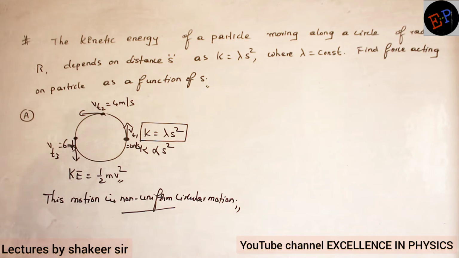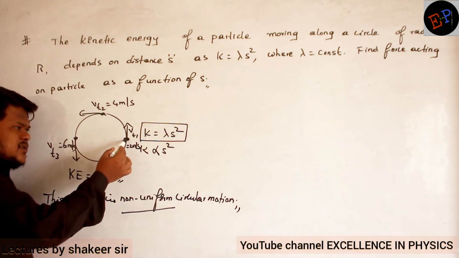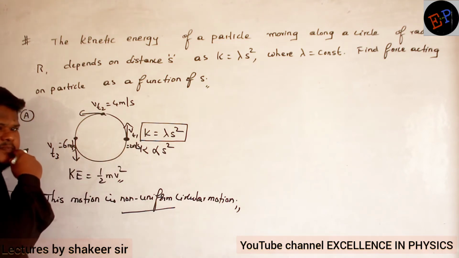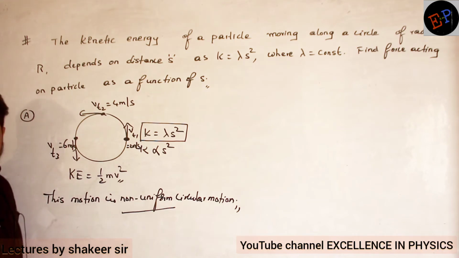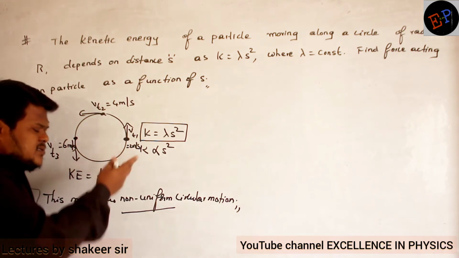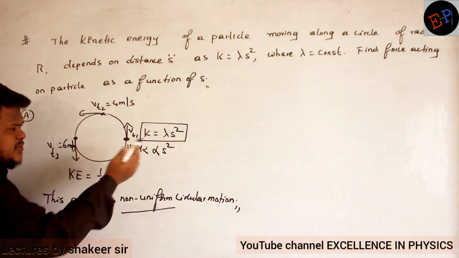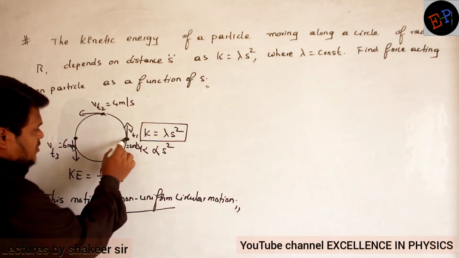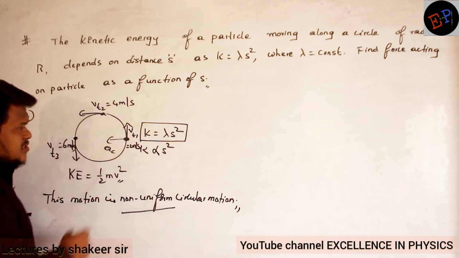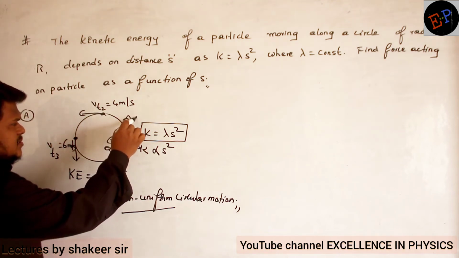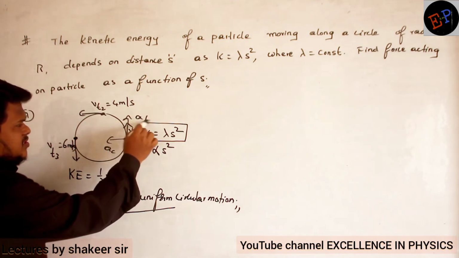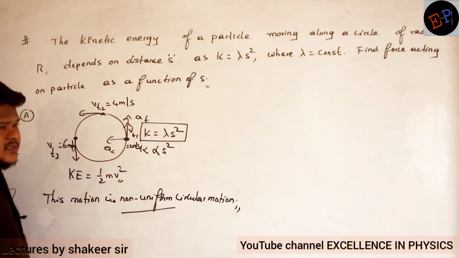So in non-uniform circular motion, this body will experience how many accelerations? Three? Angular acceleration is also present, but that doesn't come under acceleration of a particle. Clear? So this body will experience two accelerations. What are they? One is centripetal acceleration, and the other is tangential acceleration. So the body will experience two accelerations.